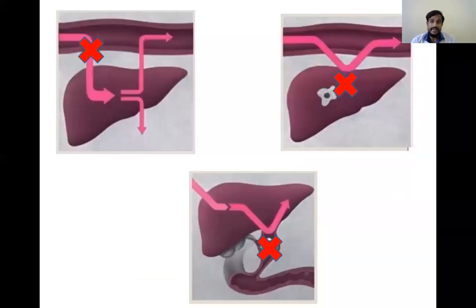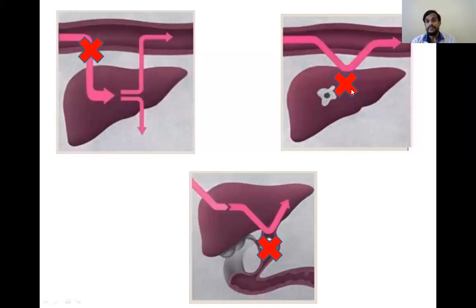In the abnormal situation, there are 3 types of jaundice. When there is a defect in the hemolysis, it is prehepatic or hemolytic jaundice. When the defect is within the liver, it is hepatic jaundice, and when the defect is post conjugation, it is known as post hepatic or obstructive jaundice. So this is the case of hepatic jaundice, where the defect is in the liver.